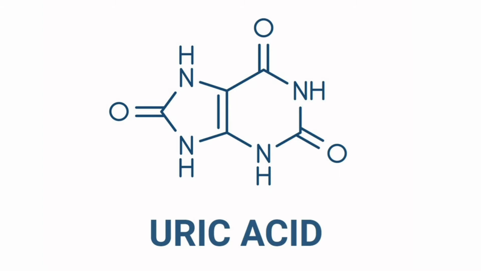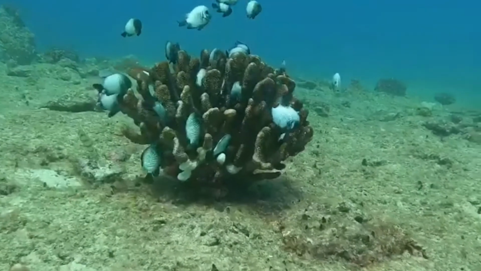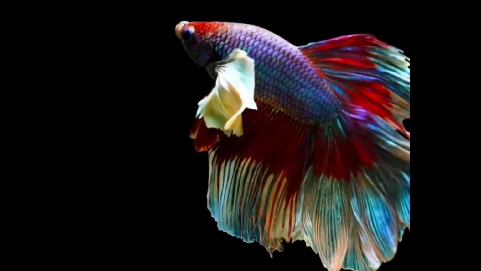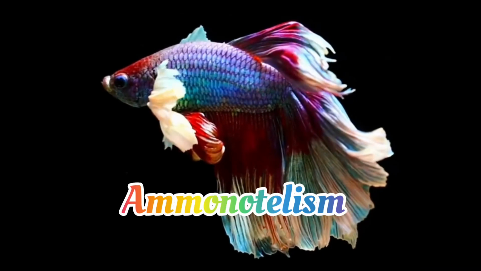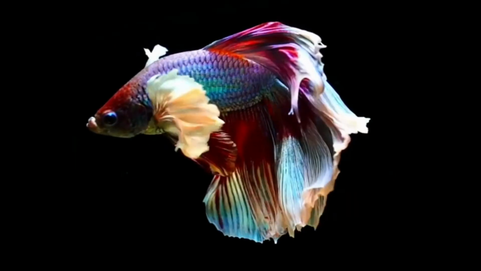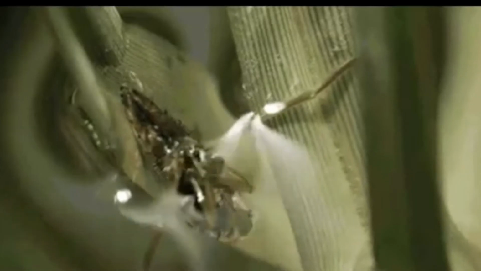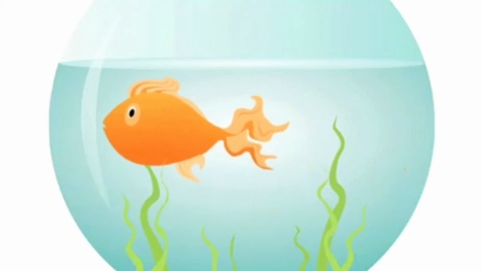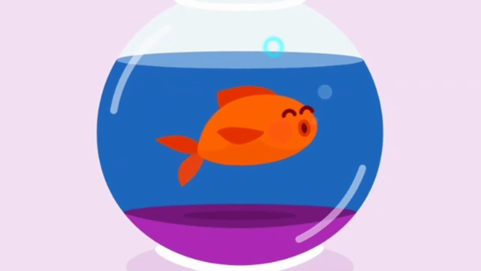First is ammonotelism. Ammonotelism is the process of excretion of ammonia as a metabolic waste. Now, ammonia is the most toxic form of nitrogenous waste and it requires a large amount of water for its elimination. The organisms that excrete ammonia are called ammonotelic, and this process of elimination of ammonia is called ammonotelism. Ammonotelic animals are bony fishes, aquatic amphibians, and aquatic insects. Ammonia is readily soluble in water and generally excreted by diffusion across the body surface or through gill surfaces in fishes as ammonium ion. So, ammonotelism is found in aquatic animals.